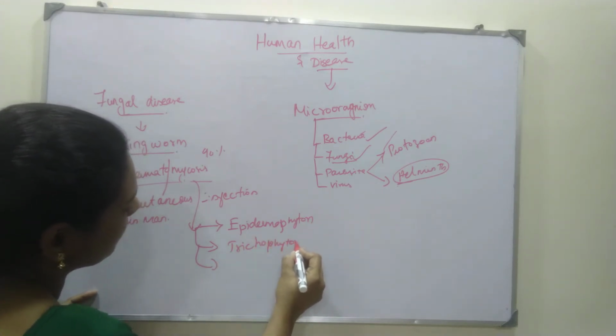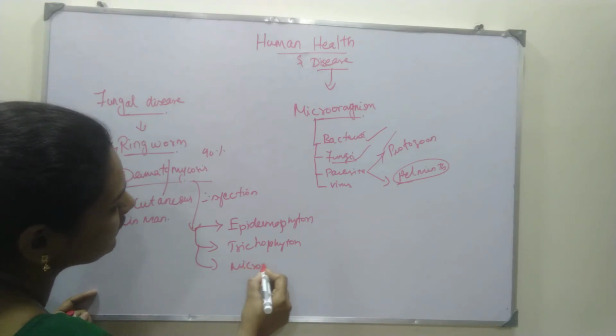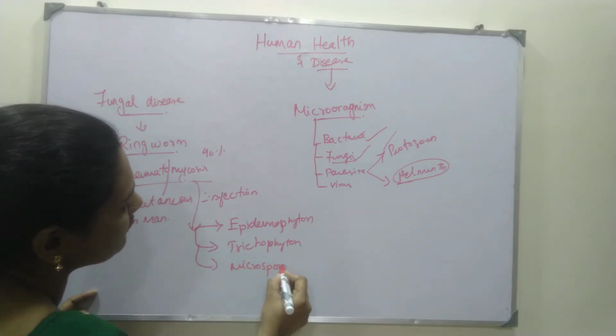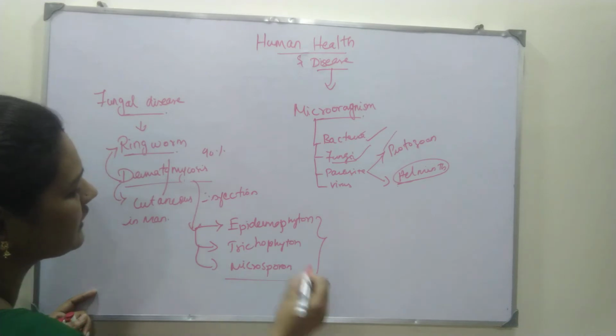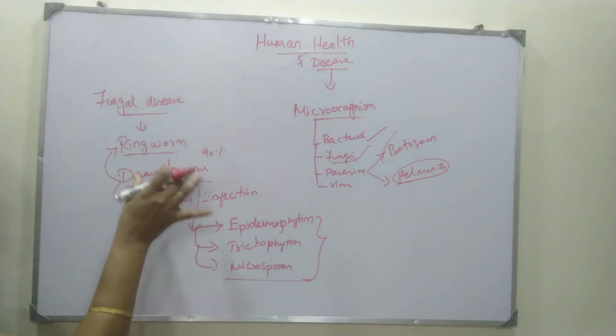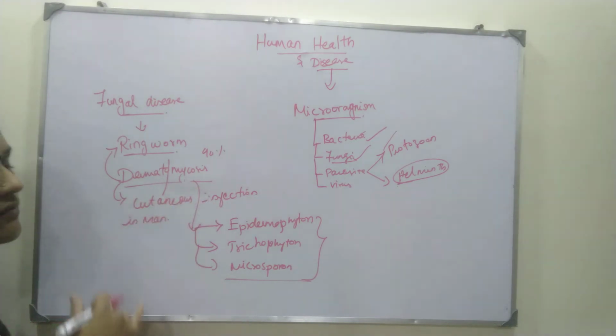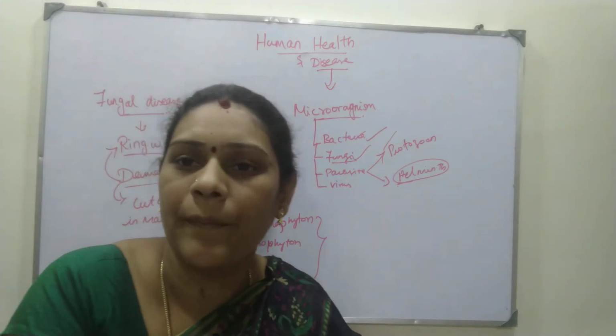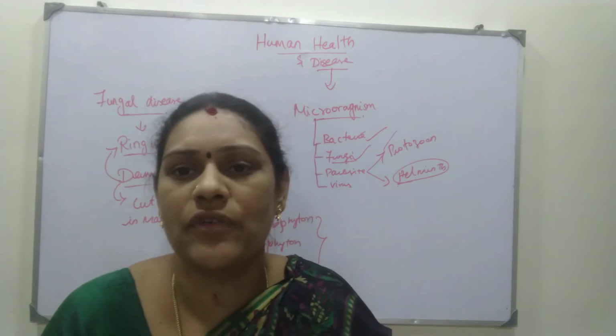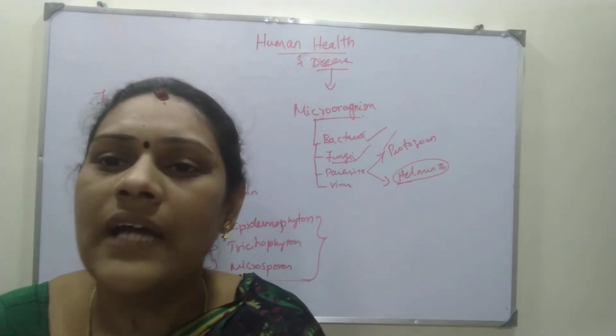Next one is Microsporum. These are all the three important dermatophytes that you have studied in your lower classes. Again, these three are the main cause of dermatomycosis. What kind of disease could it be? It is a cutaneous infection. It presents on the surface of our skin, the scalp, or our nail.